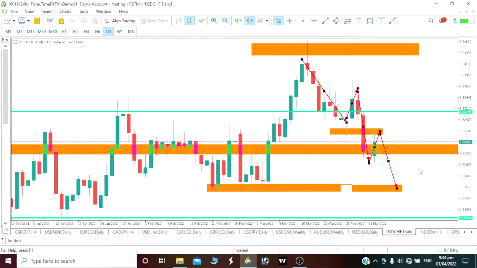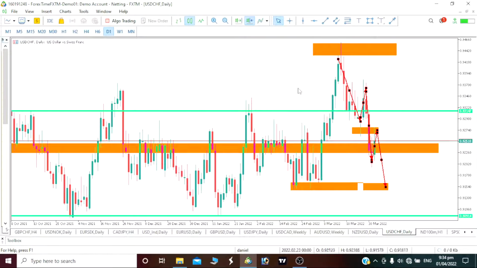Personally, I don't know how you want to take your trade, but personally I'm going bearish on our USD Swiss franc. That is exactly what my price is showing me, and that is exactly what I want to trade. Since my price is showing me that bearish move, I'm seeing this as a pullback, by the way, before you now see that sell move on our USD Swiss franc.